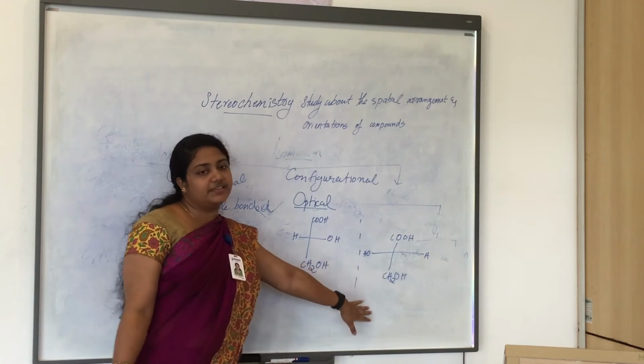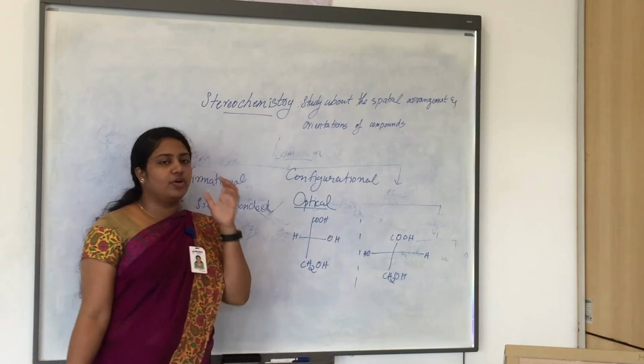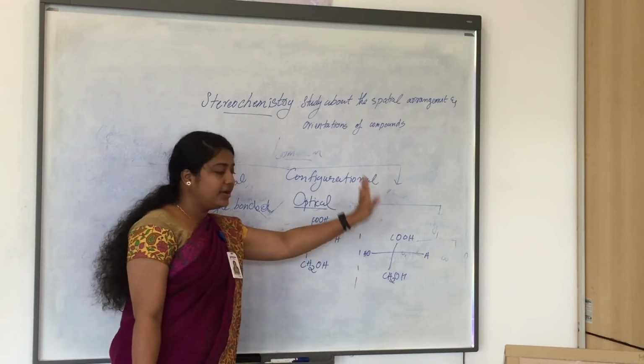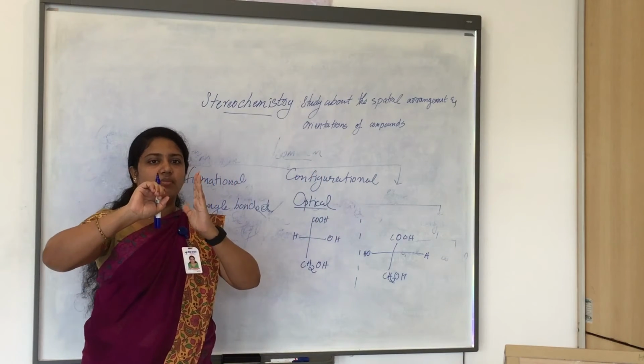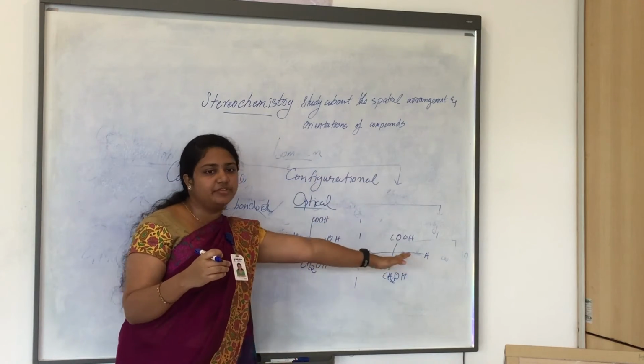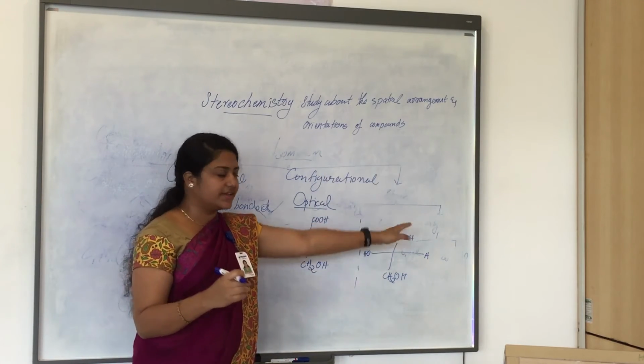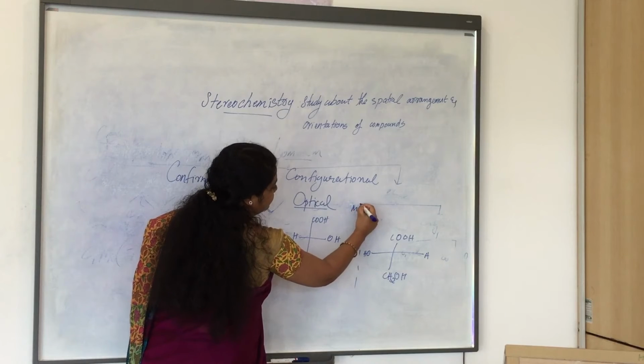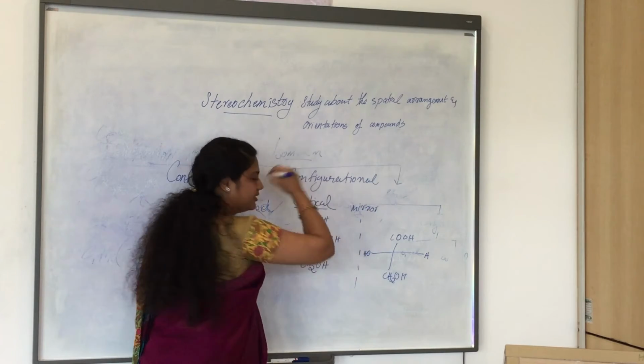If you are placing a mirror sideways, we can see the mirror image of this compound on the other side. Here this dashed line indicates a mirror.